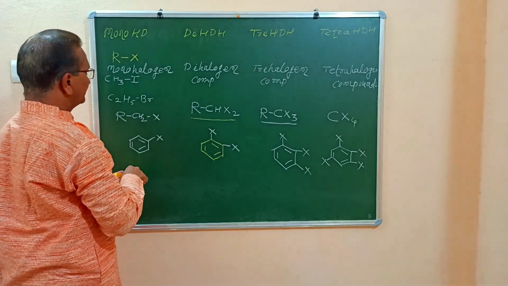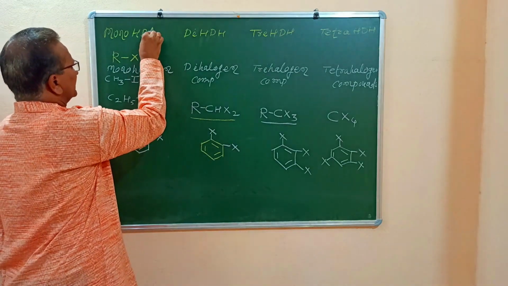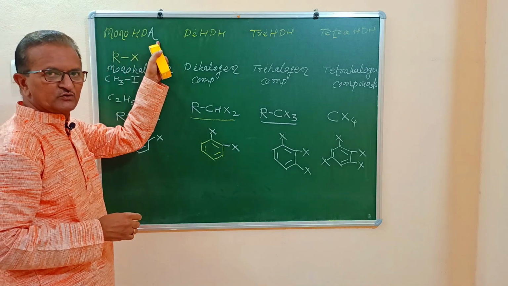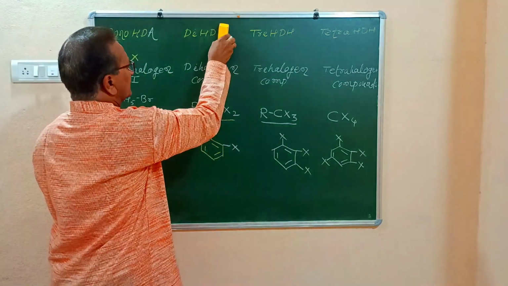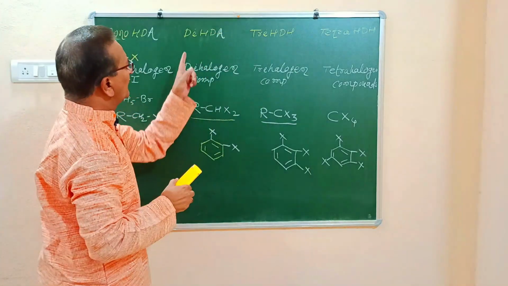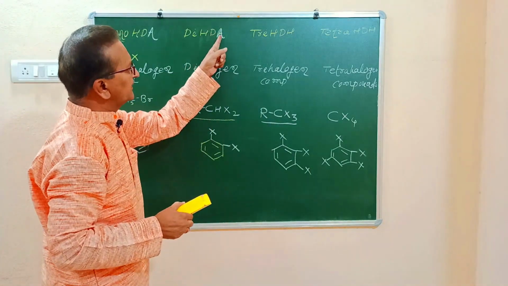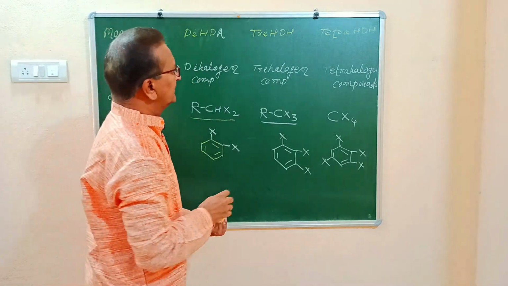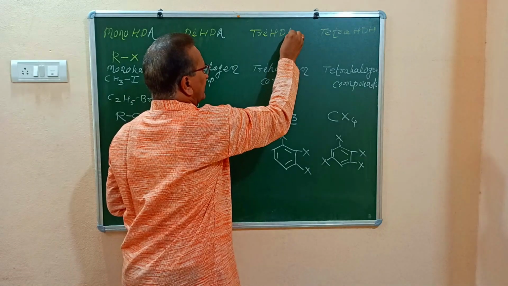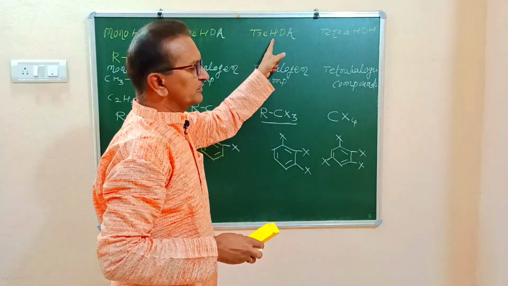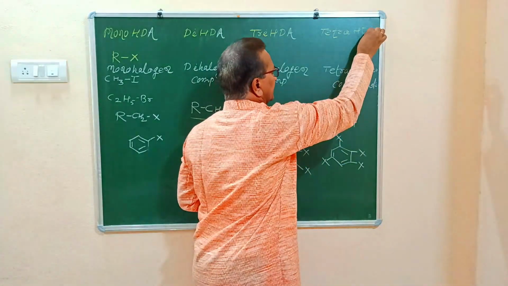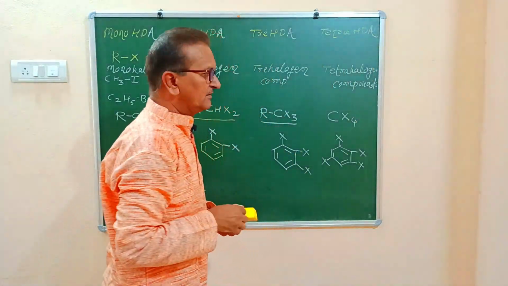So here we will write only A by replacing this H. Now how to read this? Monohalogen derivatives of alkanes. Here also H is replaced by A. Dihalogen derivatives of alkanes. Here again H is replaced by A. How to read this? Trihalogen derivatives of alkanes. And last, tetrahalogen derivatives of alkanes.